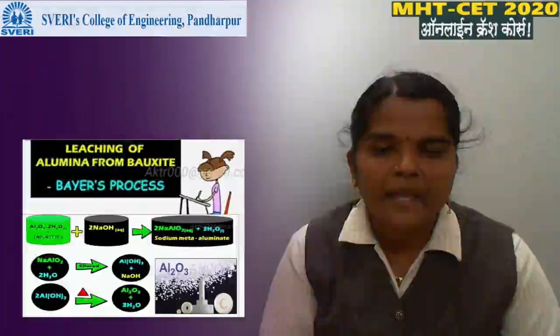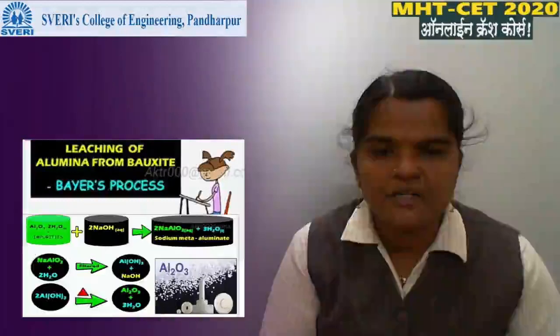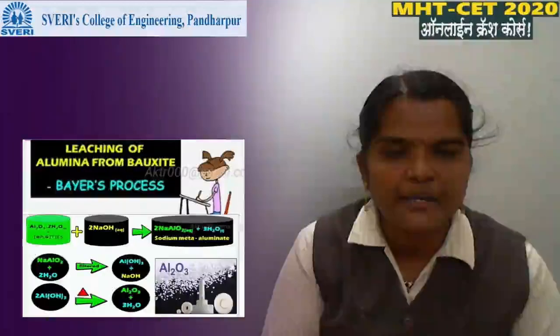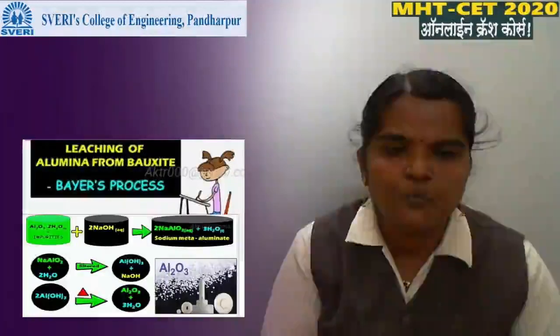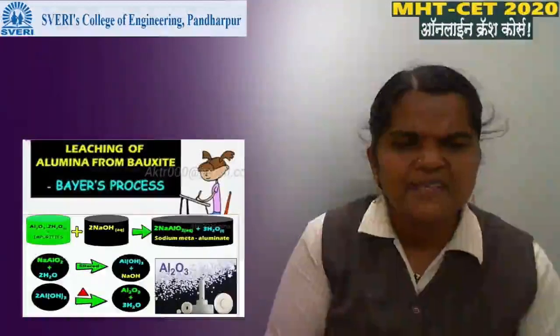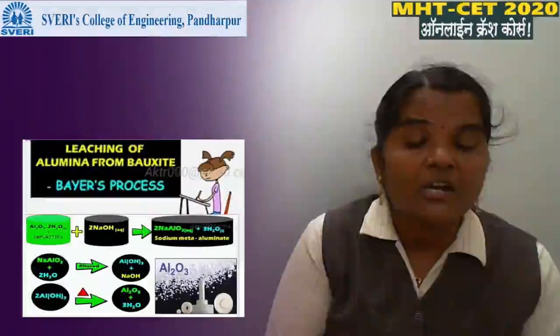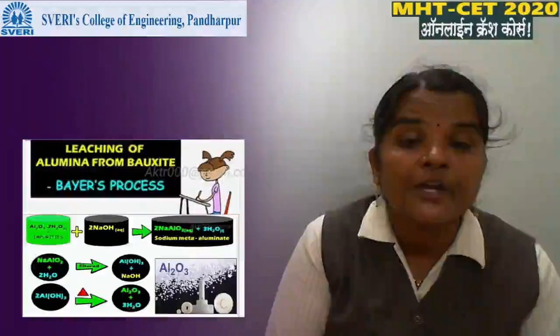Here, leaching of the aluminium ore. Aluminium ore is first dissolved in NaOH. This NaOH dissolves the Al2O3 and it gets converted into NaAlO2. Now this aluminium ore is in a soluble state, and the impurity present in the ore remains in an insoluble state. Only the metal gets dissolved in this NaOH.